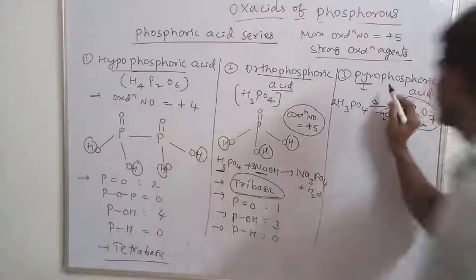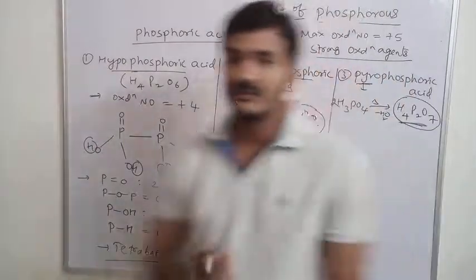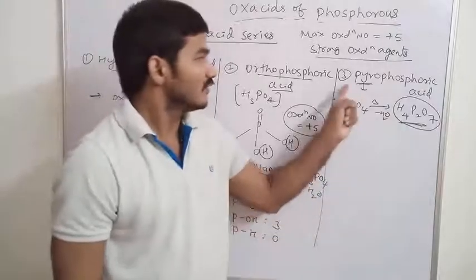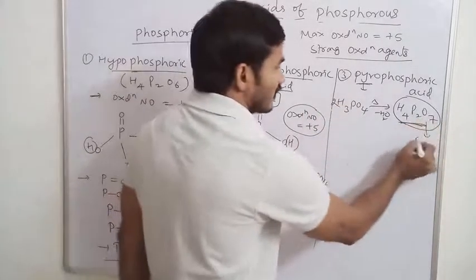Next, coming to pyrophosphoric acid. I told you how to write the formula. Whenever it is pyro, it means heating of phosphoric acid. So for the structure, this has an odd number of oxygens.